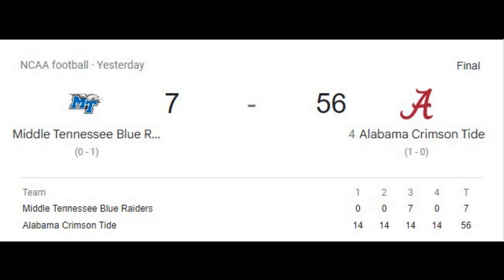I don't have any second half clips, but Jalen had a couple of really good throws in the second half. I think he played about as well as you could expect in this game. He looked pretty good most of the time. He was inaccurate a couple of times and missed a read or two, but overall played very well, did not turn the ball over.